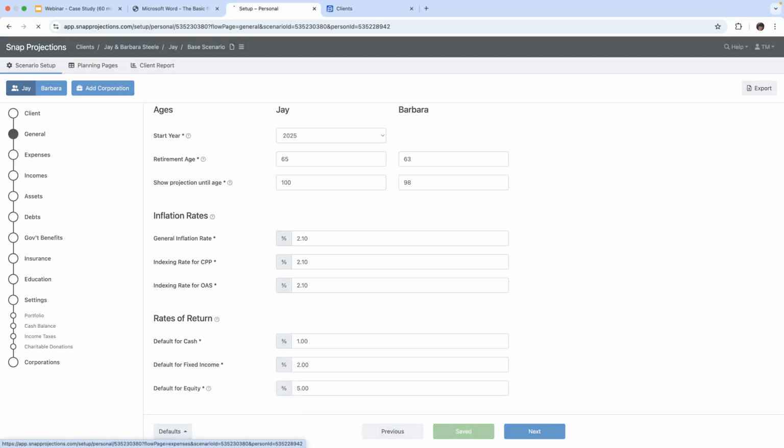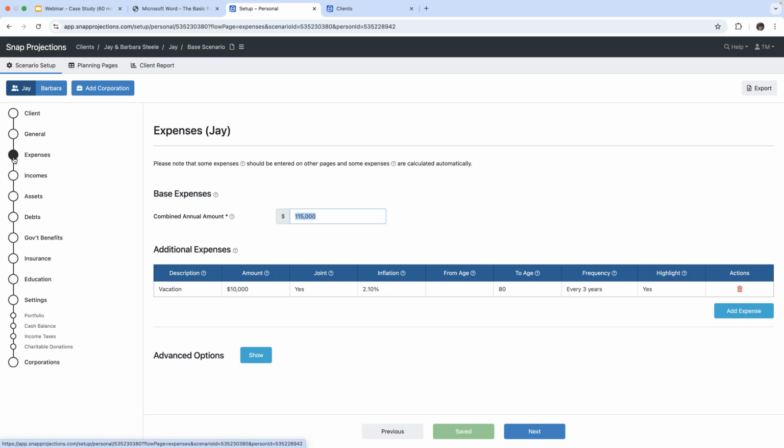So moving on to the next page, we are at the expense pages. Now you will know that if you look up here at the top left-hand corner, you will see that there are pages for both Jay and Barbara. Right now we are on the expenses for Jay, but this is the base expenses. So these are what we would consider to be expenses relating to the cost of living. So we're talking about transportation, groceries, accommodation, that sort of thing.